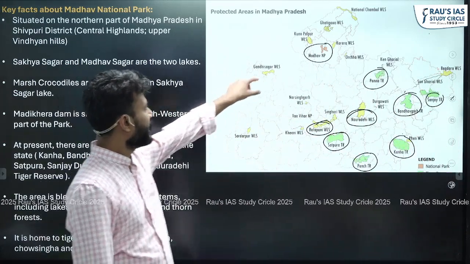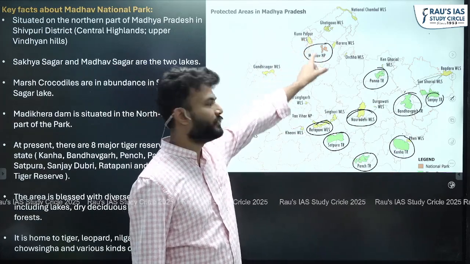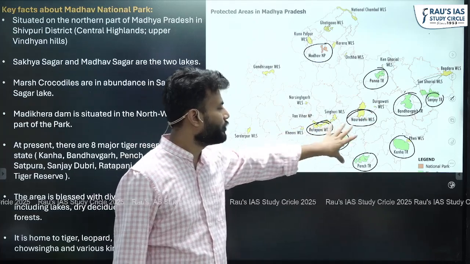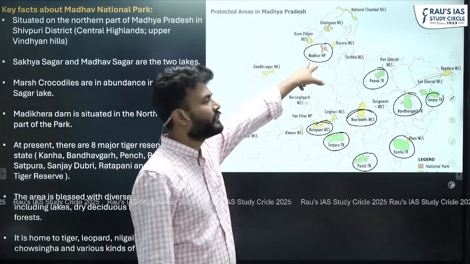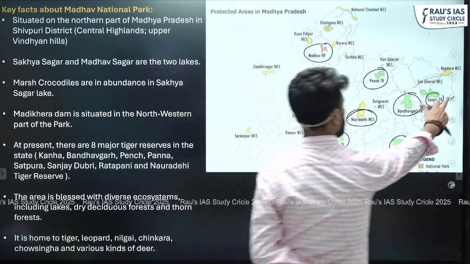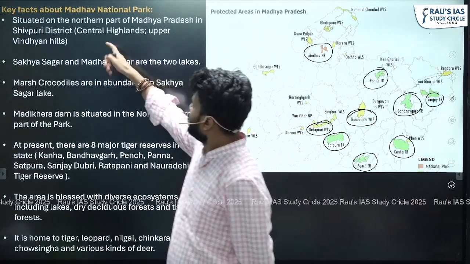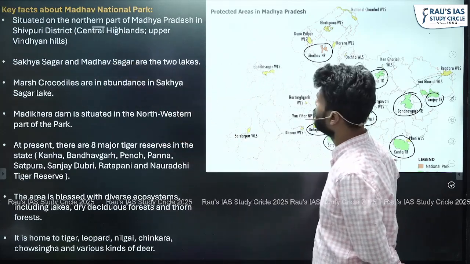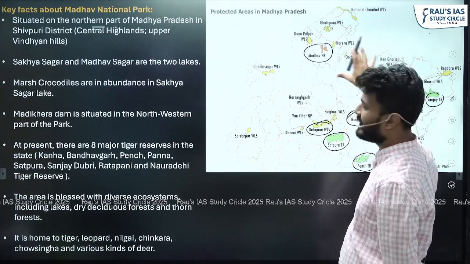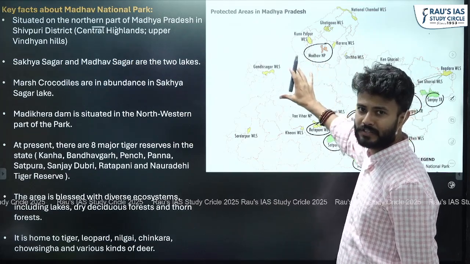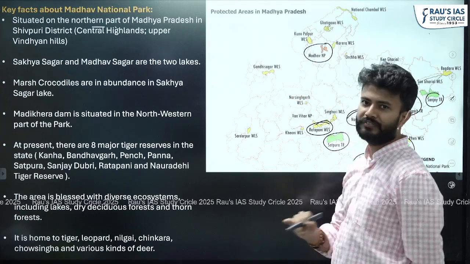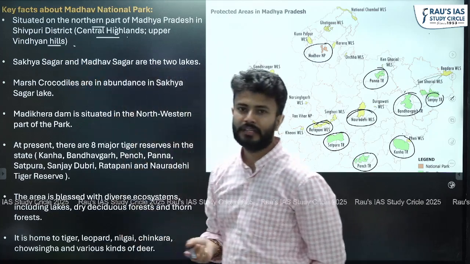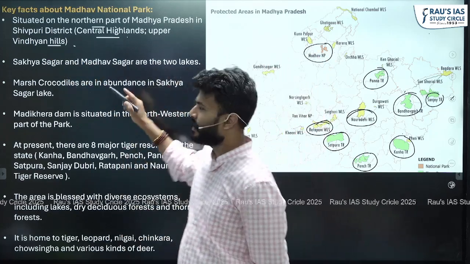But we will see that Madhav National Park is towards the northern section. The rest of the major tiger reserves in MP are in the south or southeast section of MP. This one is the northern part, and the district is Shivpuri district. Here we also know that these are the central highland areas when it comes to India's physiography, and the northern section of the Vindhyan Hills. So that is the central highlands and the upper Vindhyan Hills. In this Madhav National Park, you have two important lakes.